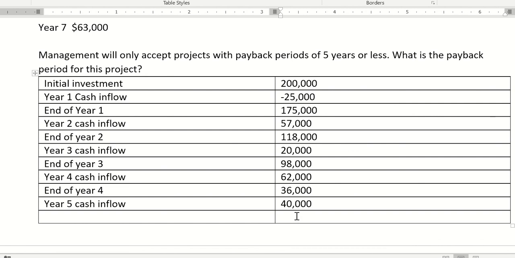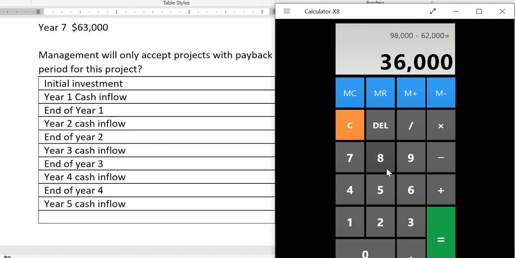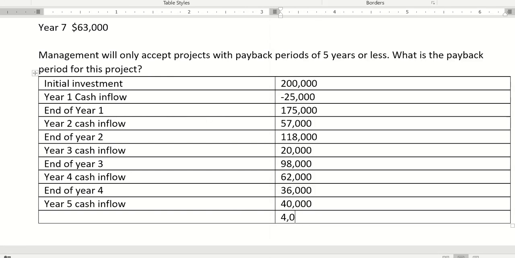So if I start deducting at the end of year 4, somewhere between year 4 and year 5, I've recovered my money because 36,000 minus 40,000 becomes negative, which is a good thing because now I've recovered all of my initial investment, and I've gone over by an additional 4,000. So now we know it took us at least 4 years, so between year 4 and year 5.